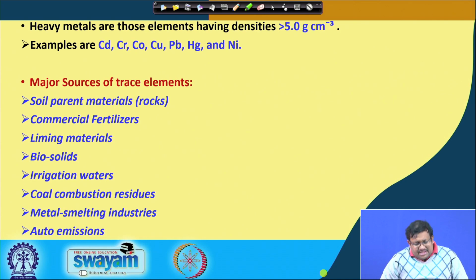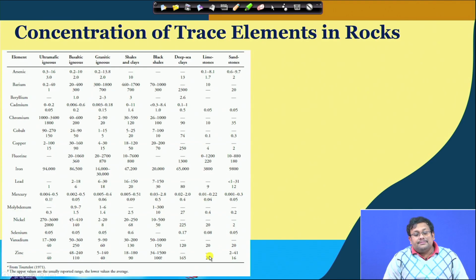Most of these trace elements are geogenic in nature, and some of them are anthropogenic in nature. Soil parent material, the rocks, is one of the major sources, along with commercial fertilizers, liming materials, biosolids, irrigation water, coal combustion residues, metal smelting industries and auto emissions. All these are different sources of these trace elements.